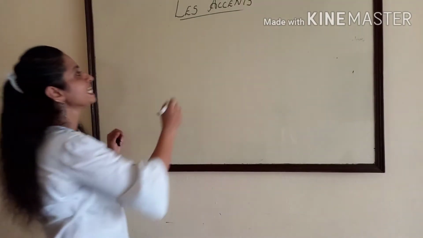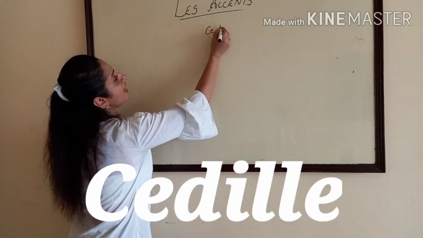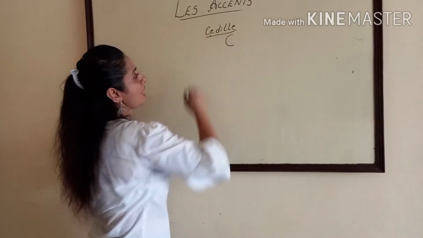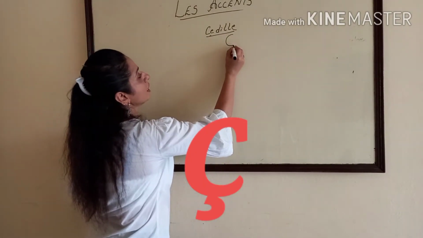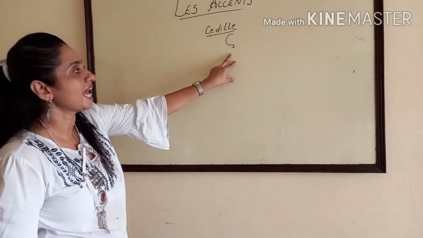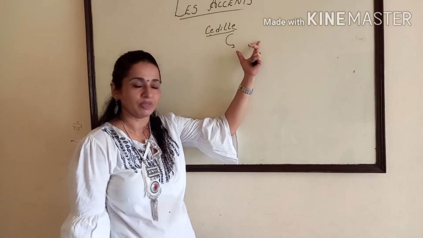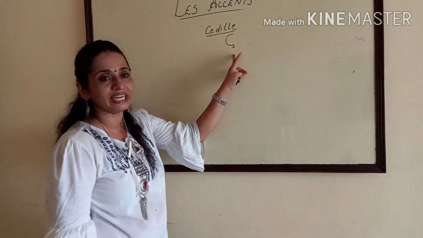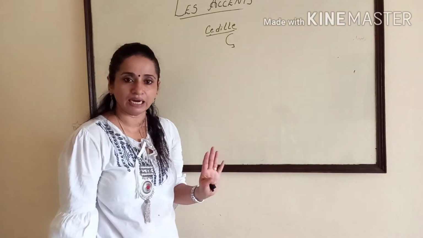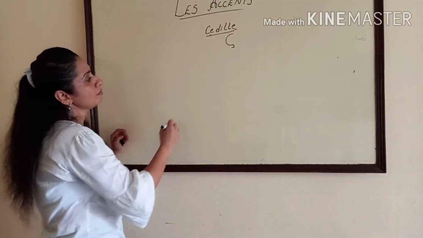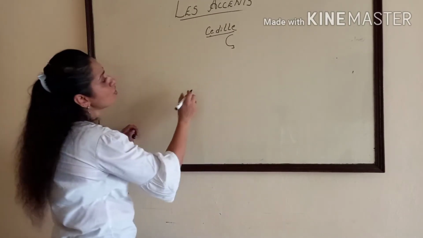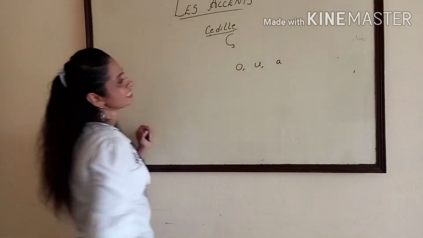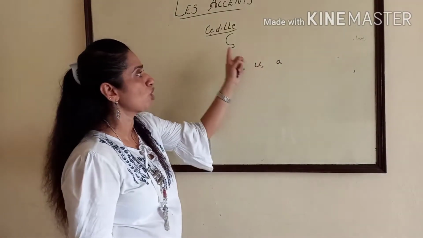Next is cédille. Cédille is used under C. That means we put a sign like this under C. That means C should be pronounced as Sa. Otherwise C is pronounced as Ka. But when we put this cédille, C should be pronounced as Sa. So normally cédille is used before O, U, A. When C comes with O, U and A, normally we use cédille.